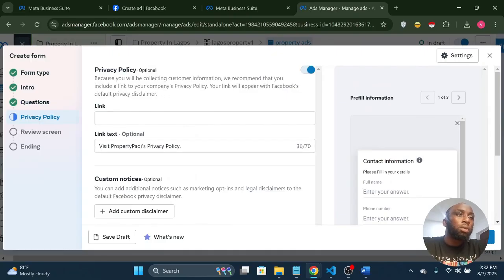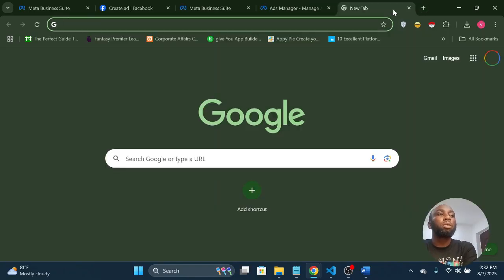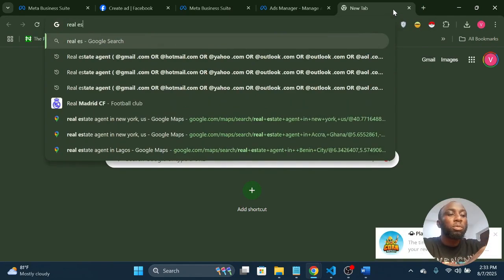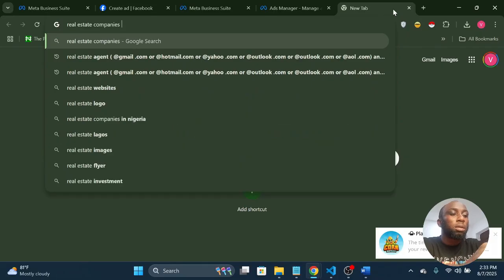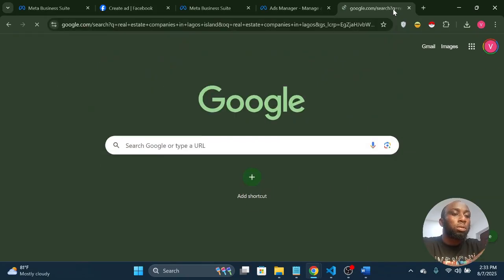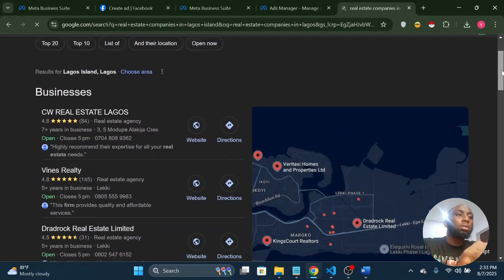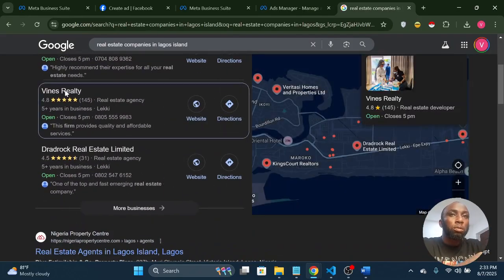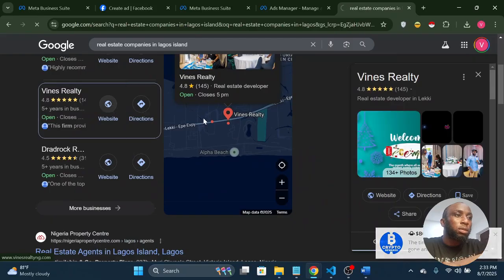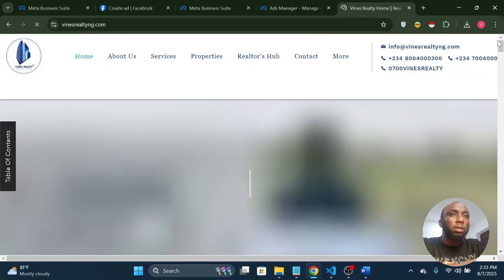Privacy policy. So this is your page. They will tell you to visit your page for the privacy policy. On your website, you're supposed to have a link to your privacy policy. But if you don't have a website, just go to any real estate company, maybe Google real estate companies in your location. Let's look at this, if they have a privacy policy on their website.